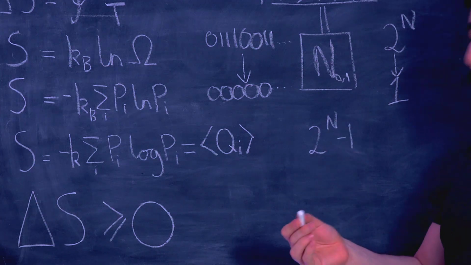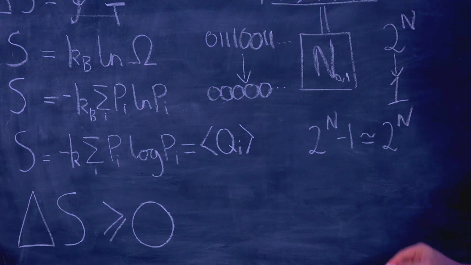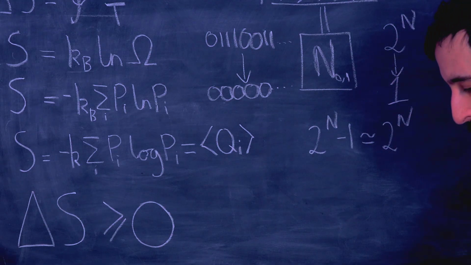But since n is absolutely massive, this is roughly equal to 2^n. So that's what I'm going to assume the change in microstates is.